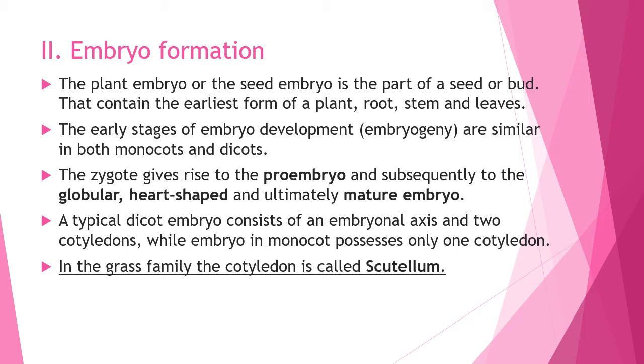In the grass family, the cotyledon is called scutellum, which is situated toward one side of the embryonal axis. What is coleoptile? It is the protective sheath which encloses the plumule. And what is coleorhiza? It is the sheath which encloses the radicle and root cap in a monocot.